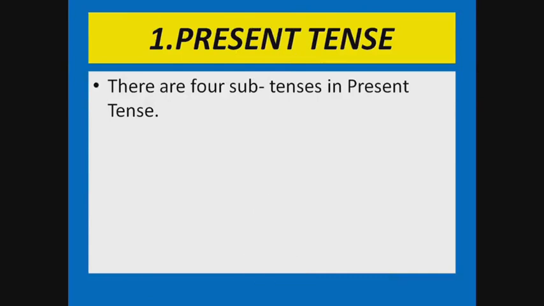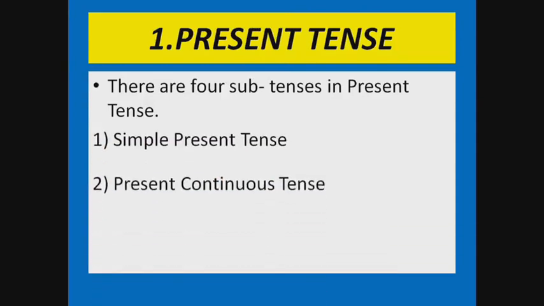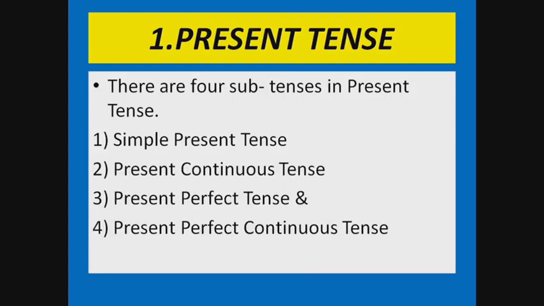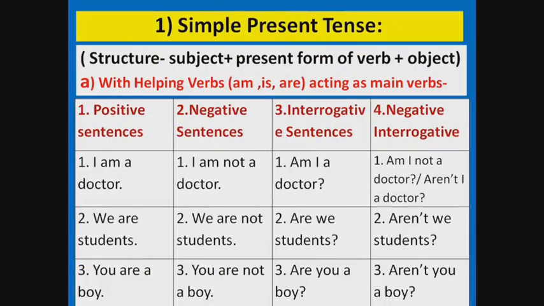Now let's learn about present tense. There are four subtenses in present tense. They are simple present tense, present continuous tense, present perfect tense and present perfect continuous tense. First let's learn about simple present tense. The sentence structure of this tense is subject plus present form of verb plus object. Let's learn how to form sentences using helping verbs am, is, are, acting as main verbs.